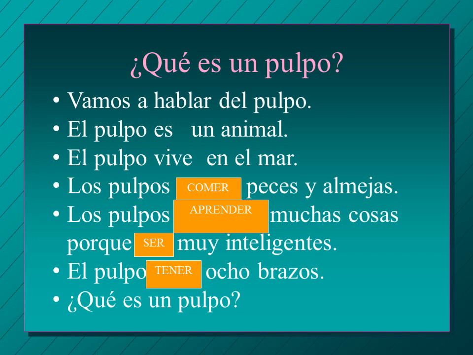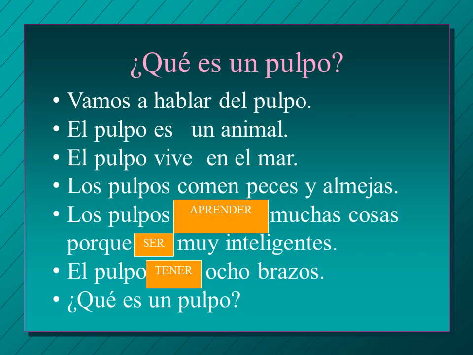Los pulpos, blank, peces y almejas. A pez is a fish, and an almeja is a clam. So they eat, sorry, there should be an S there. Los pulpos, plural, comer peces y almejas. So the pulpos, how do you say they eat? Comen peces y almejas. Los pulpos comen peces y almejas.